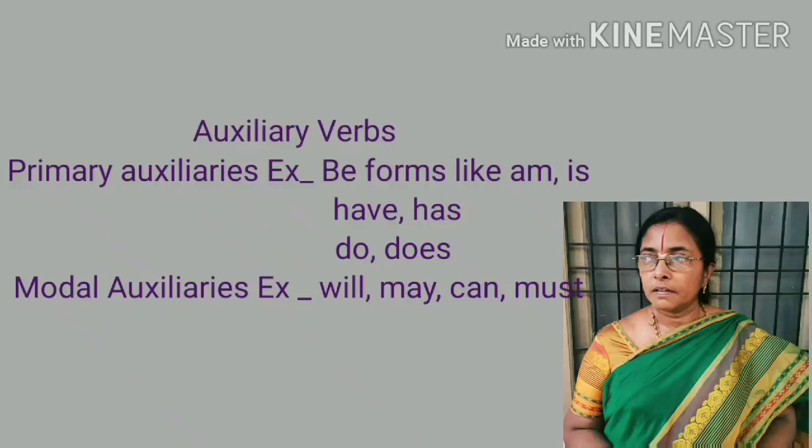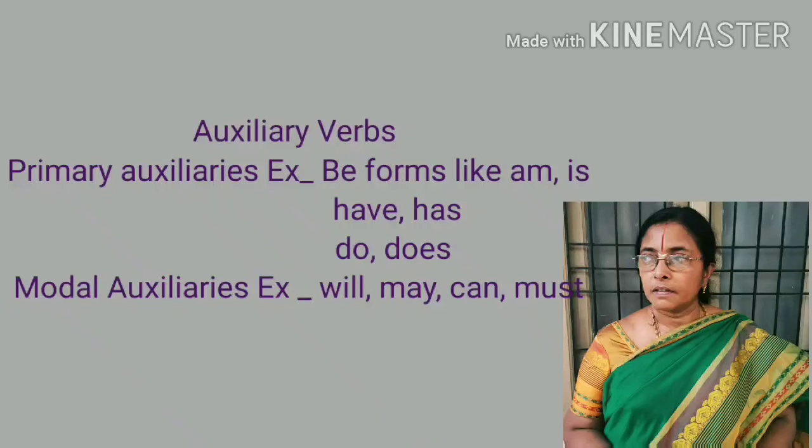How can you define primary auxiliaries? These primary auxiliaries are sometimes used as main verbs, sometimes used as helping verbs. For example, I did this problem. Here did itself is the main verb, right? Suppose you say, I did not complete the problem. Here complete is the main verb, did is used as a helping verb.